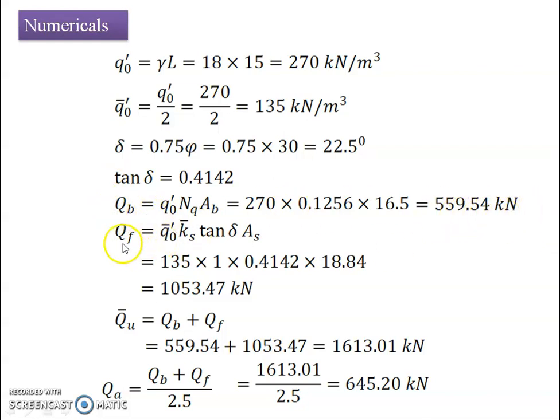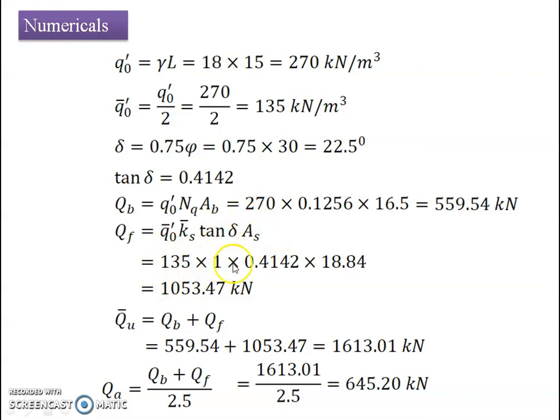If you talk about the ultimate friction capacity of the pile, it is a product of q naught dash multiplied by Ks bar and tan of delta multiplied by As. Q naught dash is nothing but the effective compressive stress here, Ks is nothing but the coefficient related to horizontal force, and tan delta is the component related to the inclination of this force with reference to the surface, multiplied by the surface area.